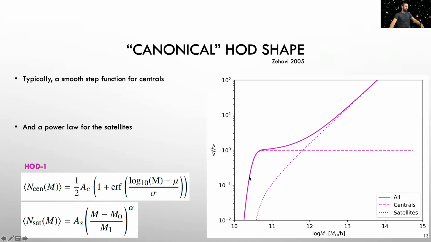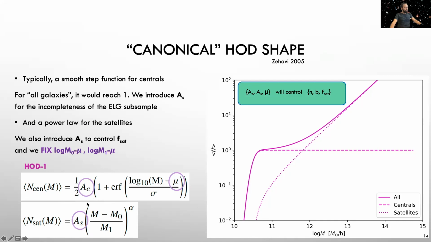We start by studying the canonical HOD shape. That will be our HOD1, which is a step function for centrals and a power law for satellites. And in this case, we introduce two parameters to rescale this function up and down, because we know that not all the galaxies are emission-line galaxies.